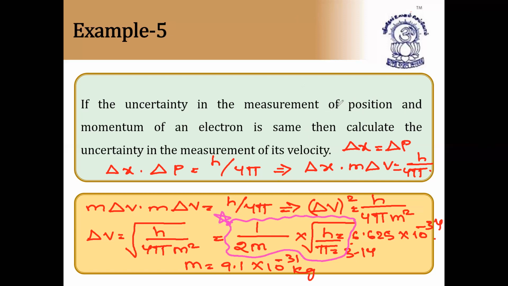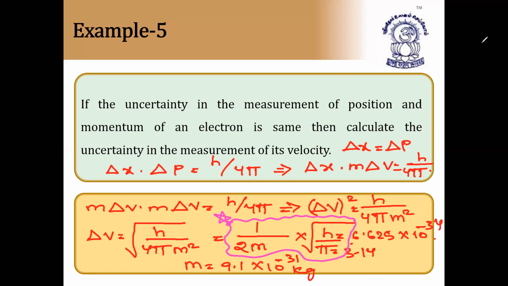This question came in many competitive exams so many times. Almost JEE Mains they have given, NEET they have given. So many competitive exams. If you want, you can refer the previous papers. This question is very, very important. If the uncertainty in measurement of position and momentum of electron is same, means delta x and delta p are same. So what is delta p? Already we know delta p is m delta v because mass of electron will not change. So in case of delta x also we have kept m delta v. So m delta v into m delta v is equal to h by 4 pi.